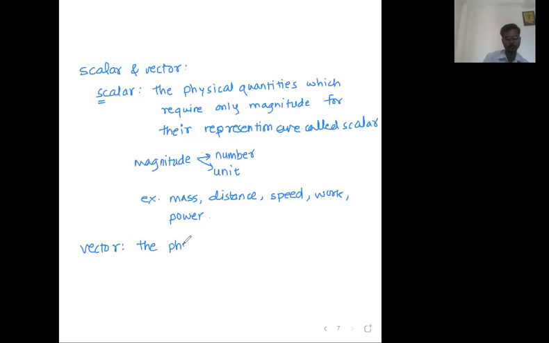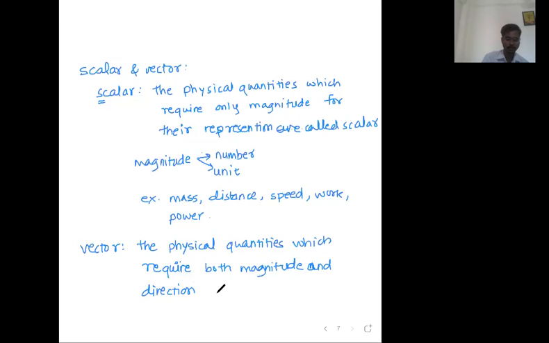The physical quantities which require both magnitude and direction for their representation are called vectors, or simply vector.